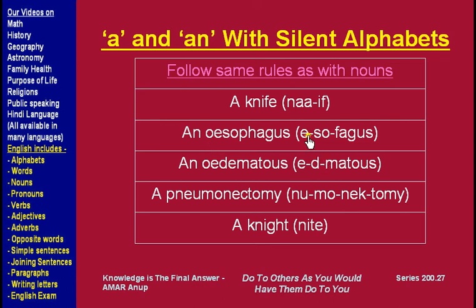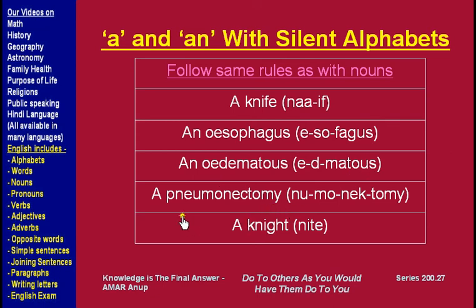Since the pronunciation starts with E in esophagus, we say an esophagus. The next word is edematous, like when there is swelling of something, edema. Again, the pronunciation is starting with E, so we use an before edematous, an edematous leg.